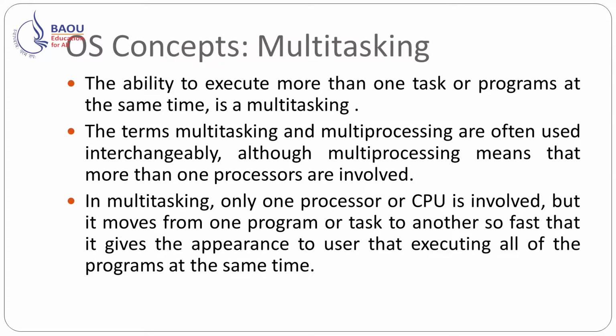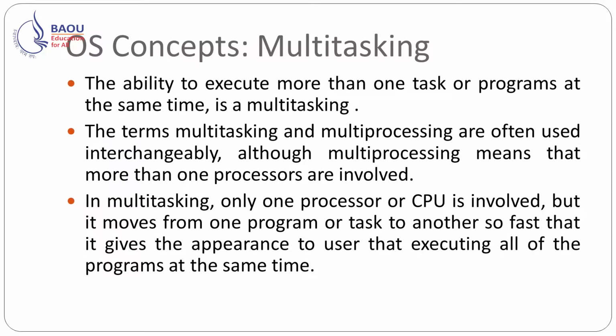The first concept is multitasking. Multitasking is the ability to execute more than one task or program at the same time. The terms multitasking and multiprocessing are often used interchangeably, although multiprocessing means that more than one process is involved.